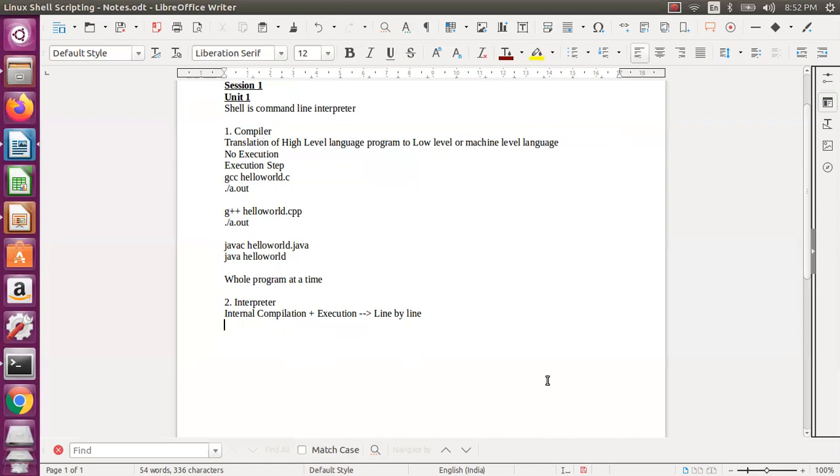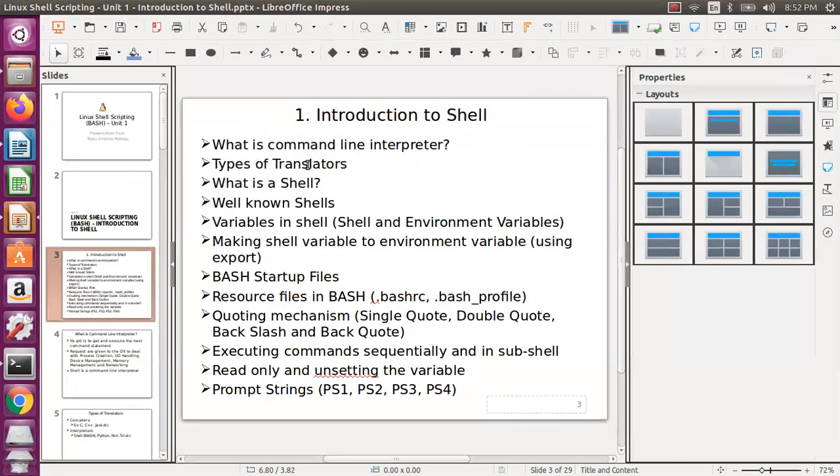So shell is a command line interpreter, that's what we have seen. There are so many types of shells actually. These are the types of translators that we have seen. And if you see the shell, both are the same actually. Command line interpreter is nothing but a shell. Okay, so we say a car, and then we say a model, like car, like Hyundai. Both are cars only, but the manufacturer differs. It is similar to that actually. It is not exactly the same, but it is like that.